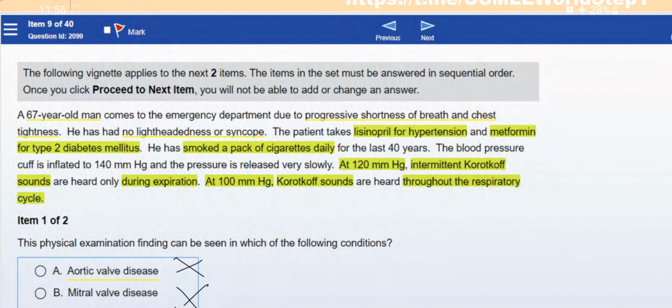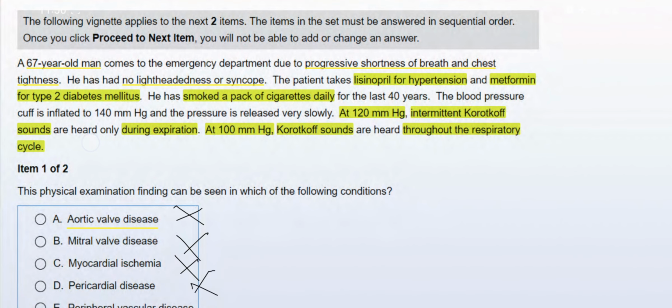Okay, now in question number 9, the following vignette applies to the next two items. The items in the set must be answered in sequential order. Once you click proceed to next item, you will not be able to add or change an answer.